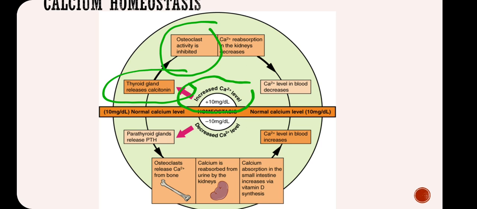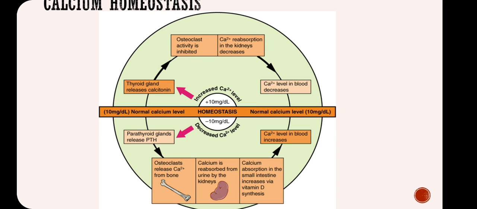Now, when the osteoclast cells are inhibited by calcitonin, calcium reabsorption in the kidney will be decreased. So, one is osteoclast activity is inhibited. Next one is calcium reabsorption is decreased. So, calcium is lost and in the blood the calcium level will decrease.